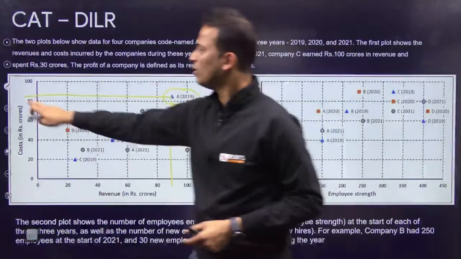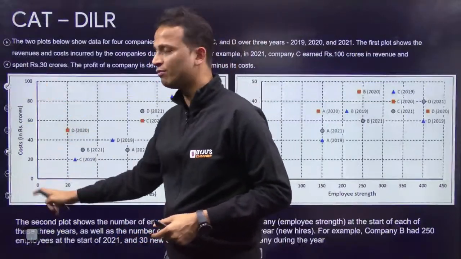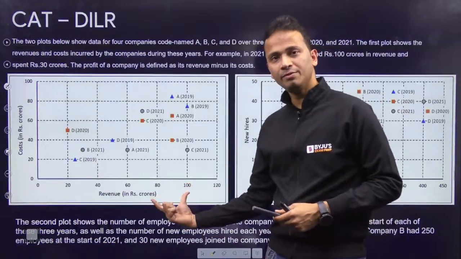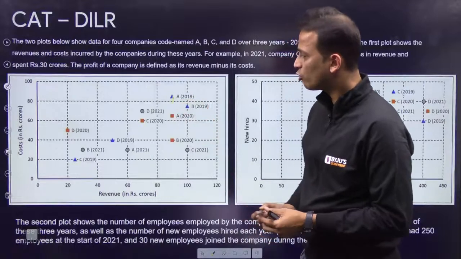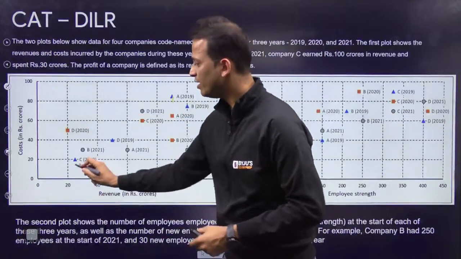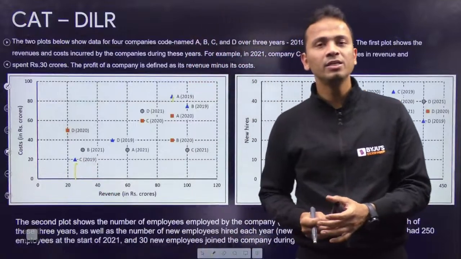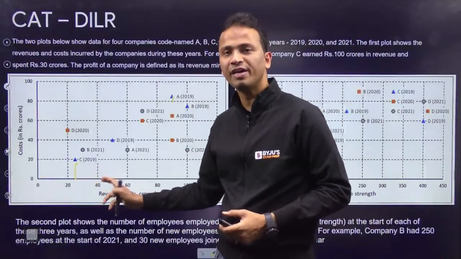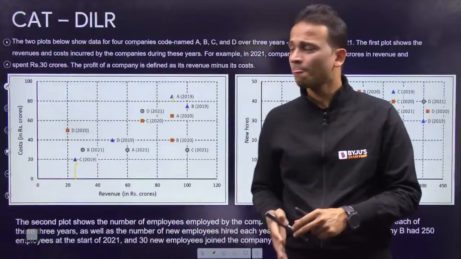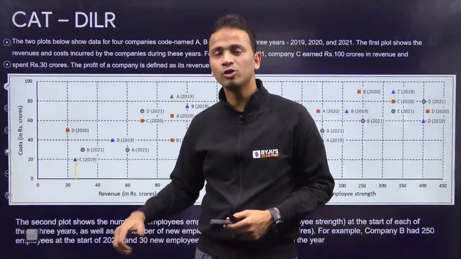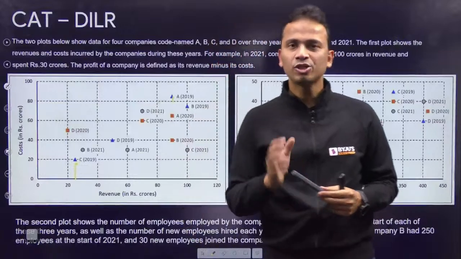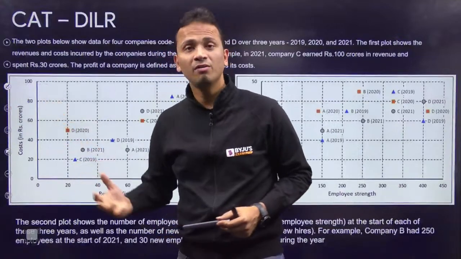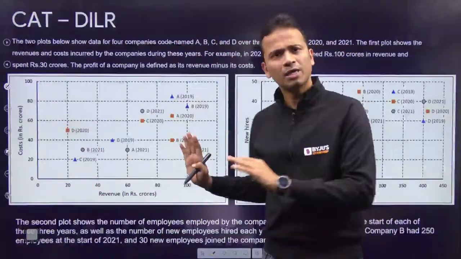Now, how to basically divide this scale into different values. From 80 to 100, there is a gap of 20. If the value is in the middle, like you can see most of the values are in the middle, only this value C is different here. So you can break it into gaps of 5: 20, 25, 30, 35, 40. Simple and easy. It's not that you take the value as 24 or 26. You need to make sure that you are picking up the correct values or the comfortable values from the graph. Picking up values is very easy.